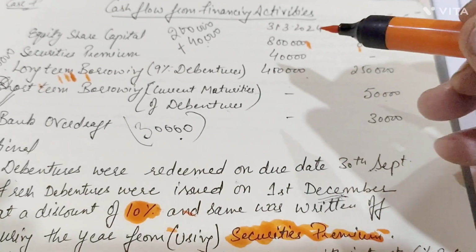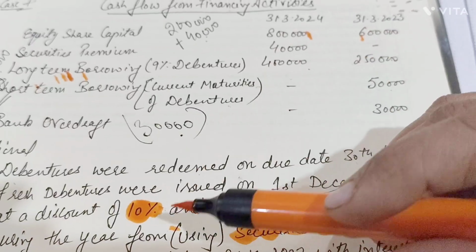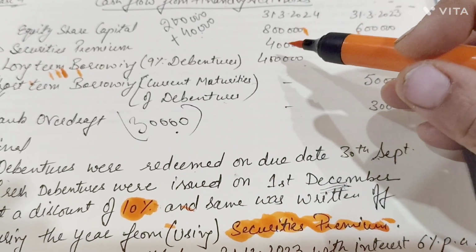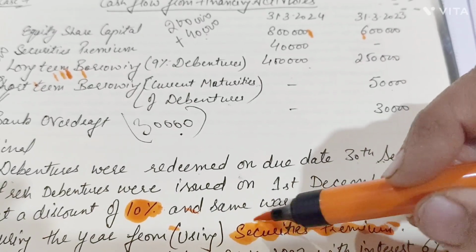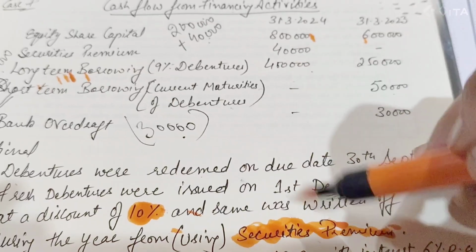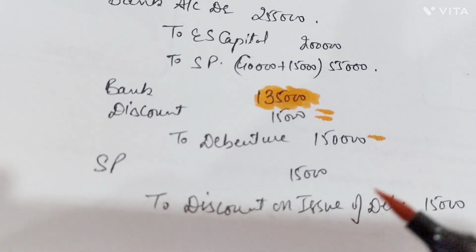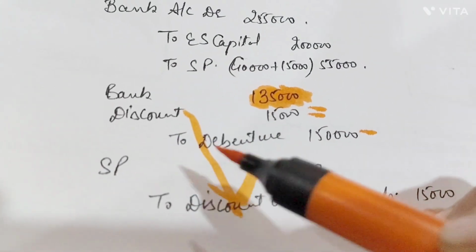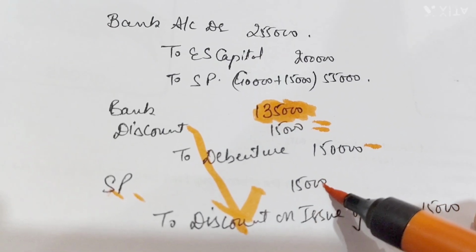But here security premium is laying with 40,000, and how much was the discount here? 15,000. So 40,000 plus this 15,000, what is the total value of security premium? That is rupees 55,000. Let's see how. He says that this discount was written off from which account? Security premium account. That was 15,000, right?